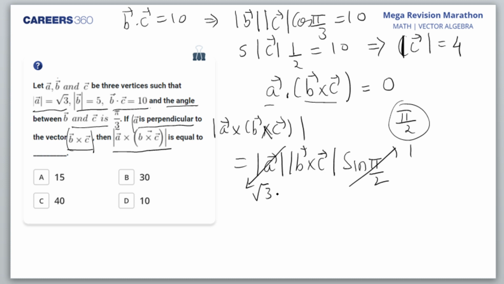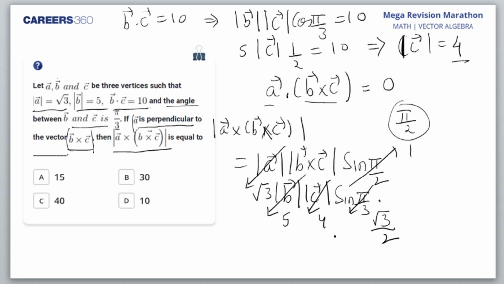B cross C modulus would be mod B, mod C, and sine of the angle between B and C, which is pi by 3. So mod B is 5, mod C I calculated is 4, and sine pi by 3 is root 3 by 2. So root 3 times 5 times 4 divided by 2 times root 3, that is 30. So 30 is the right answer.